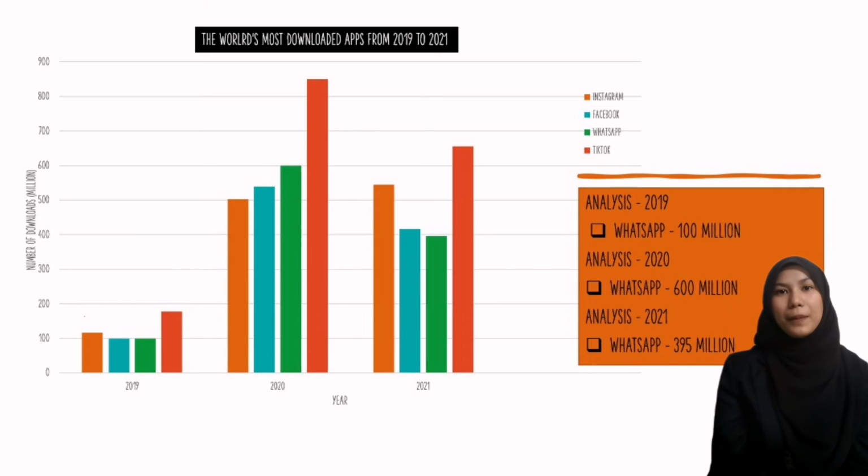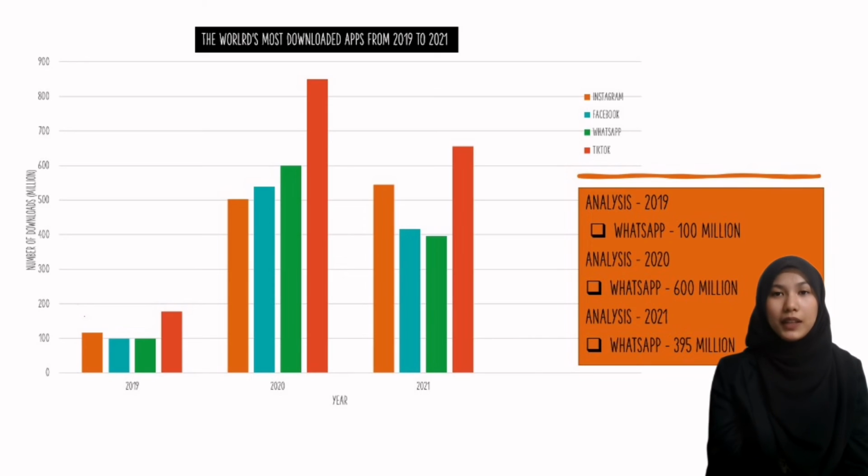The analysis that I made for the number of downloads for WhatsApp in 2019 was 160 million, in 2020 was 600 million, and in 2021 was 395 million. The number of downloads for WhatsApp went up by 500 million from 2019 to 2020. And there was a fall in the number of WhatsApp downloads from 600 million to 395 million in 2021.